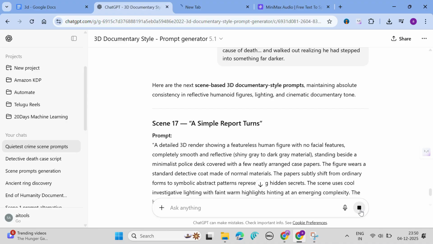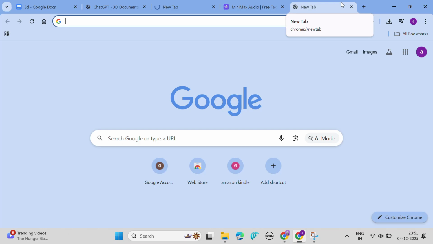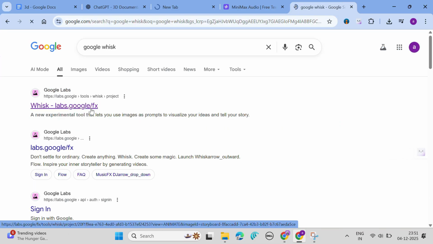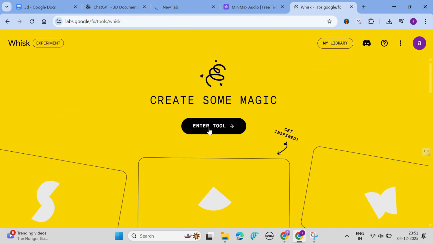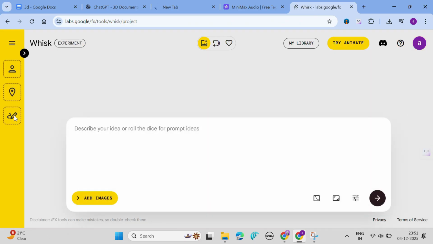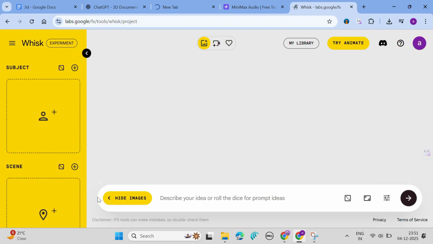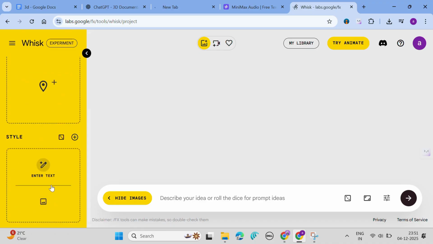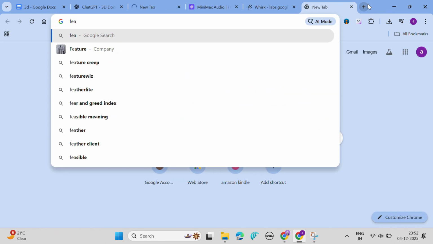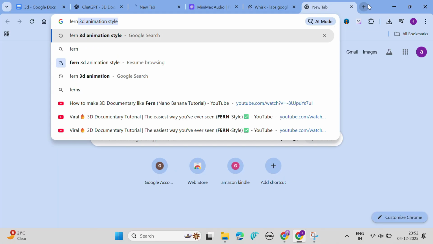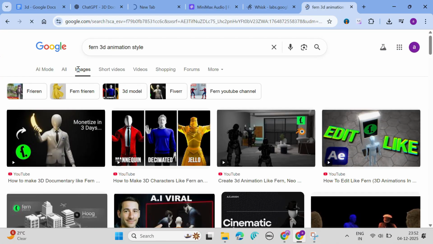Once you generate the prompts for all the scenes, you have to use the prompts to generate the images. For image generation, let's use Google Whisk. This application helps us to generate the 3D images for our story. Here you can find the option to add images. Here you can add subject, scene and style. For better image quality, let's add style. Before adding style, we have to choose the style. Go to Google and search for Pixar 3D animation style. Go to images, select any of the styles.